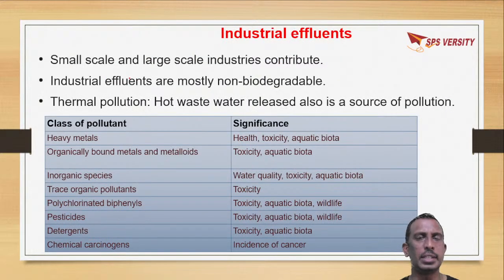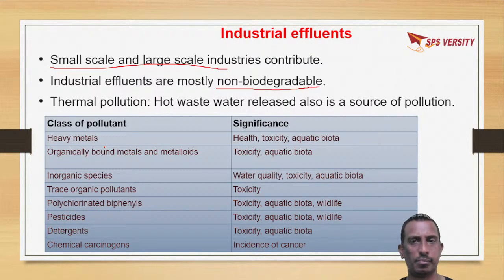And when you come to industrial effluents, small scale and large scale industries contribute a lot to this. Most industrial effluents are non-biodegradable. Moreover, the hot water released from thermal power plants, that is thermal pollution, is also a source of pollution. Due to this hot water, many organisms cannot survive and they die.